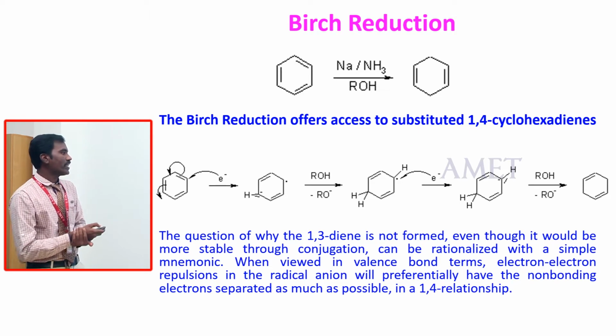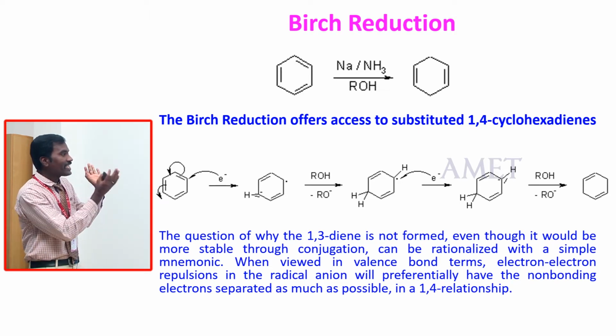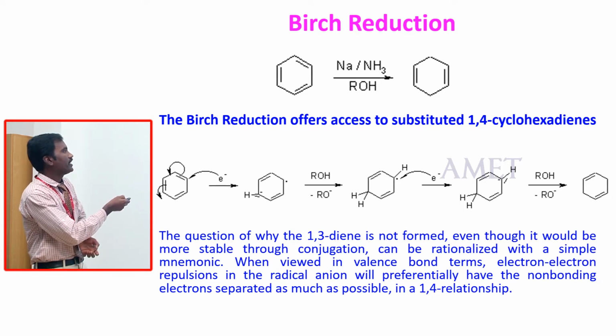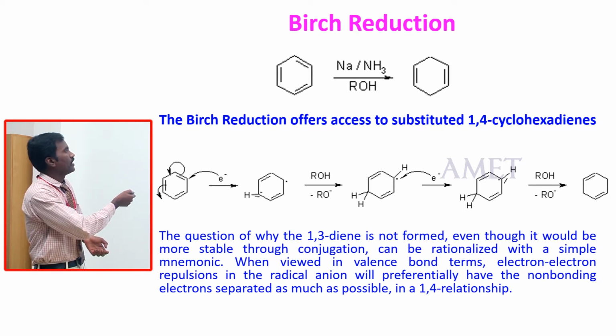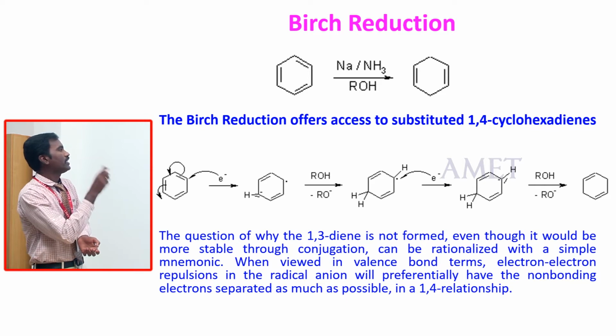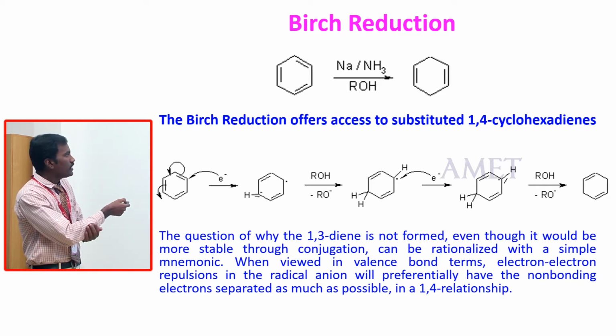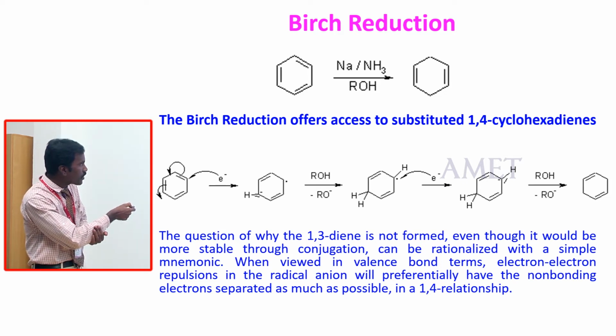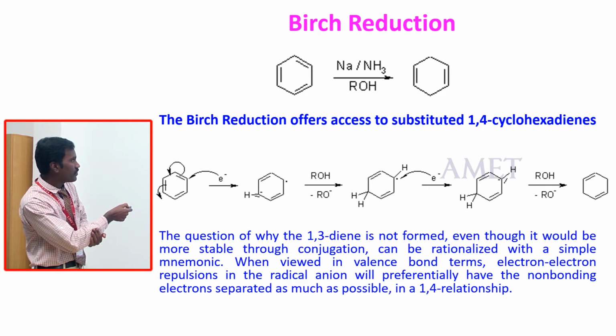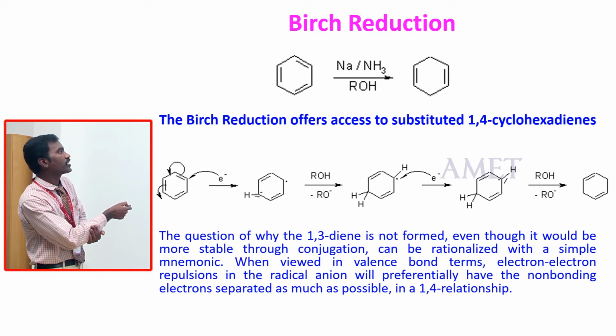The question is why the 1,3-diene is not formed. It is because of its high resonance and stability. Here this is a conjugated double bond. Birch reduction would reduce this double bond to the 1,3-diene, which is highly resonance stabilized; the double bond shifts, and this is a more thermodynamically stable molecule.